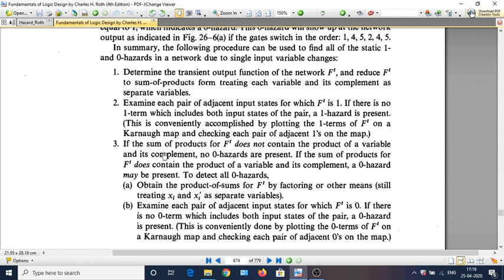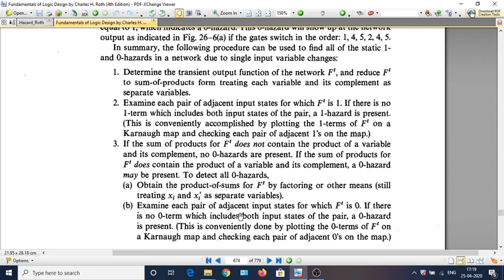Similarly, if you write the POS expression for F complement, and there you don't find any term such as A plus A bar or B plus B bar plus C or something like that, then zero hazard cannot occur.